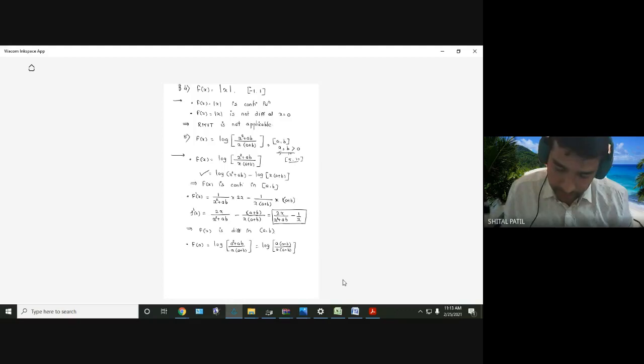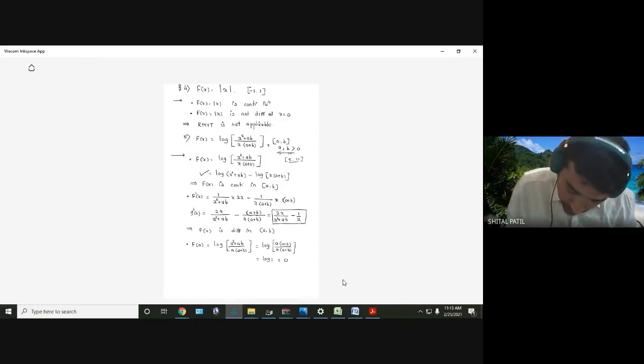Okay. Till this point clear? So this is log of 1. And what is log of 1? 0. Now find f of b.